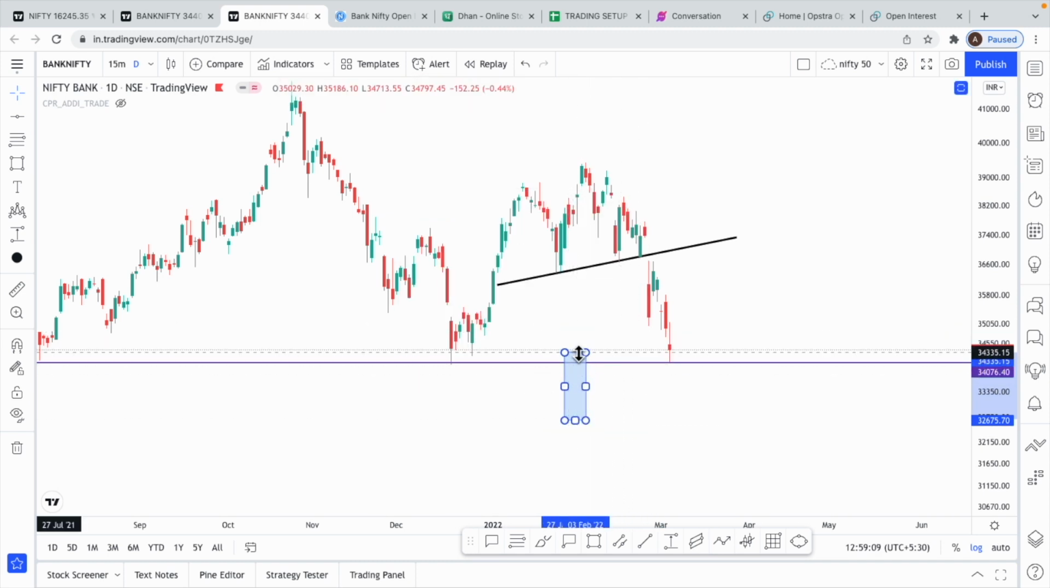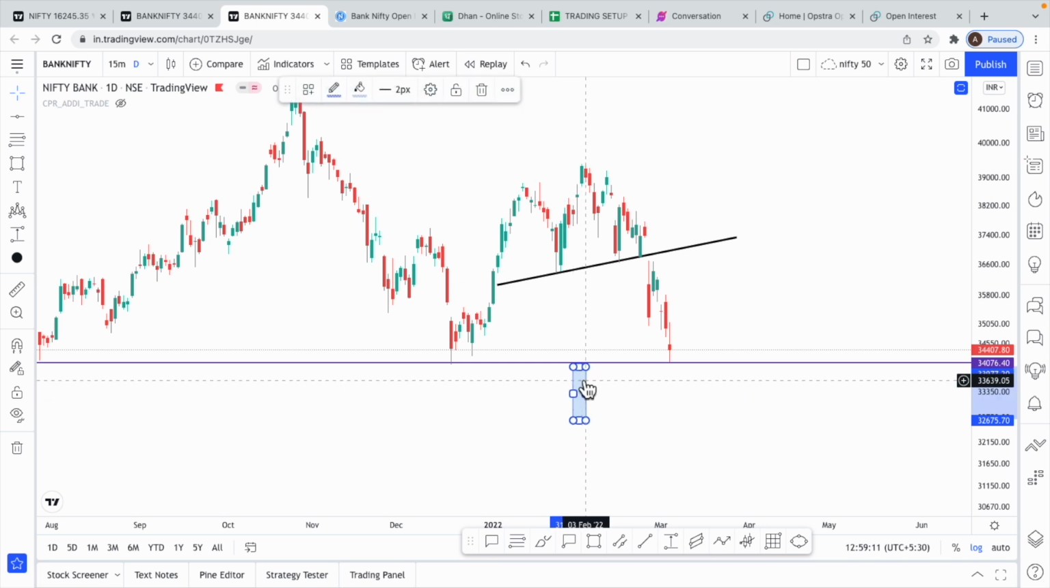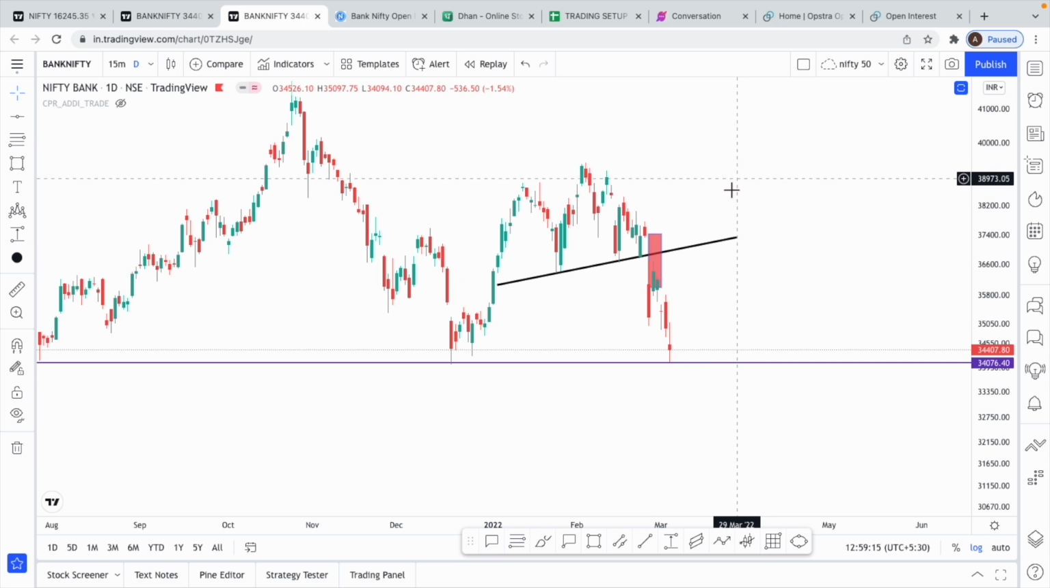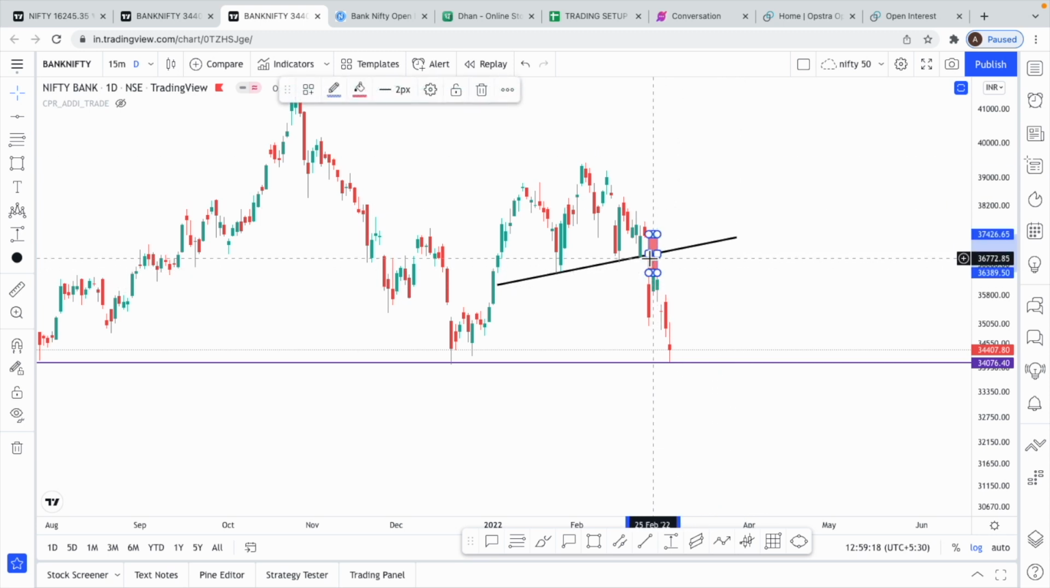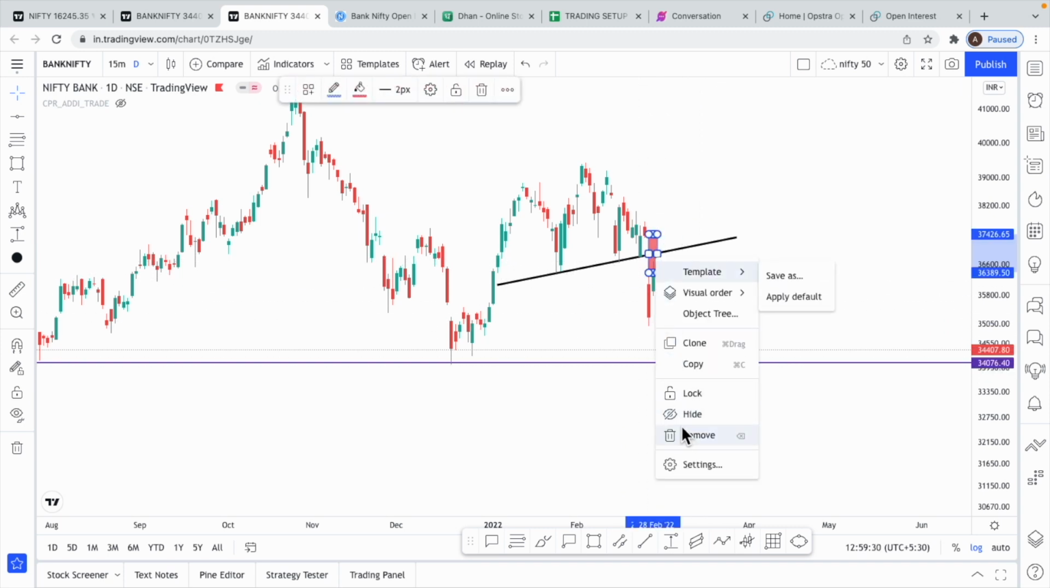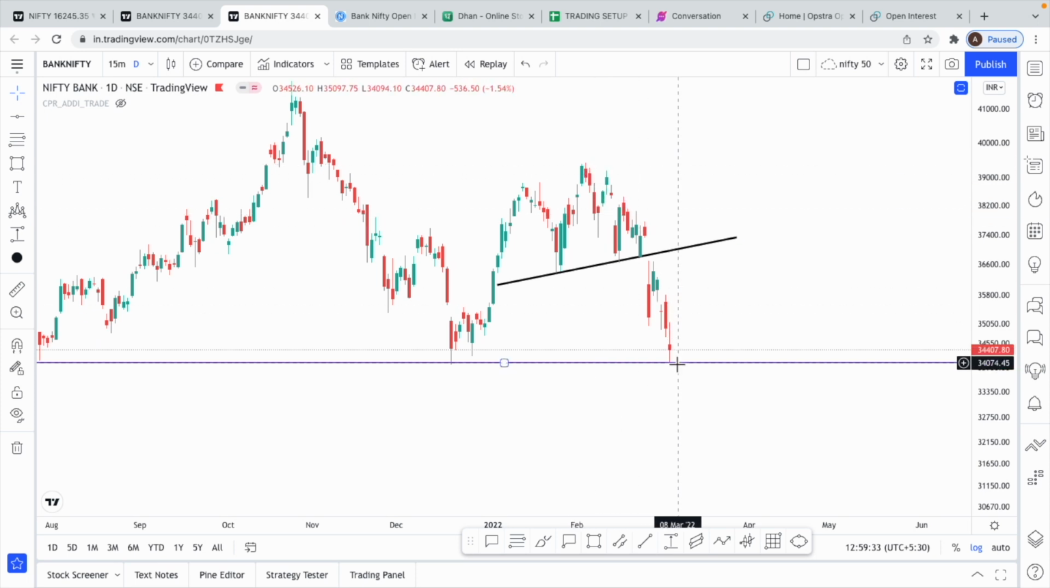Now say if we had got a nice red candle like this, breaking this line, then yes, definitely I would have taken futures. I would have shorted in futures, kept this neckline as stop loss and half of this as my target, and waited and kept trailing stop loss. Because of this gap down, we could not do that. It was not easily tradable, but the chart pattern and the target really worked.